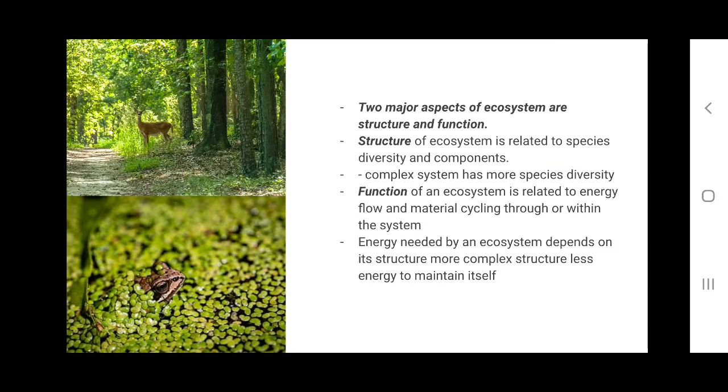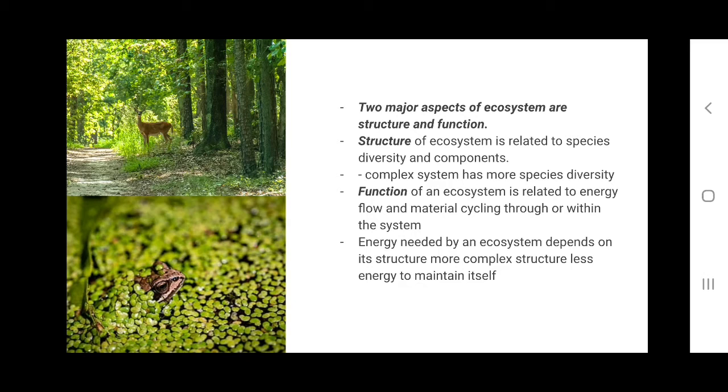Now, there are two main aspects of ecosystem, that is structure and function of ecosystem. The structure of an ecosystem is related to the species diversity and different components of an ecosystem. That is, the structure consists of both the biotic components and the abiotic components.